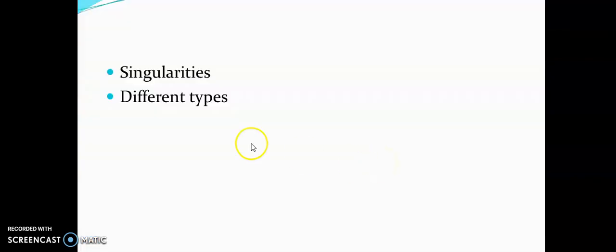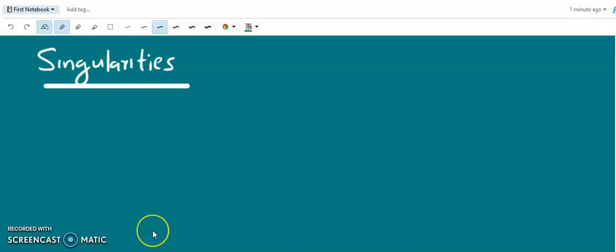Here we discuss singularities and different types of singularities. Singularities or poles are the points where the function is not analytic, or the points where the function ceases to be analytic. Ceases to be analytic means not analytic, stops to be analytic. So, a point where a function ceases to be analytic is called a singular point or pole. So, there are different types of singularities.